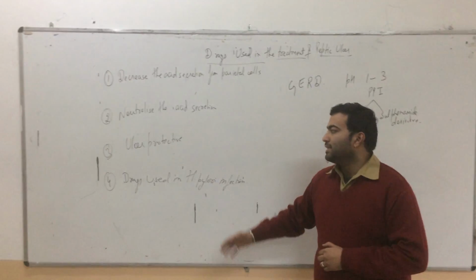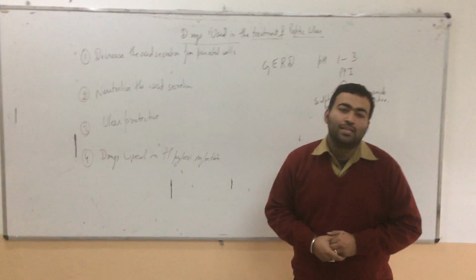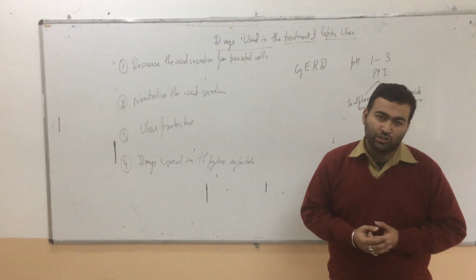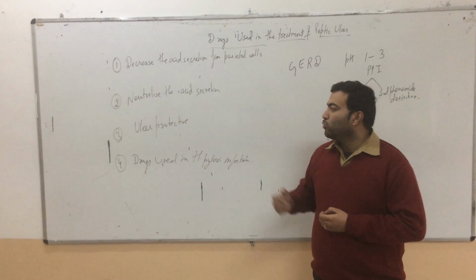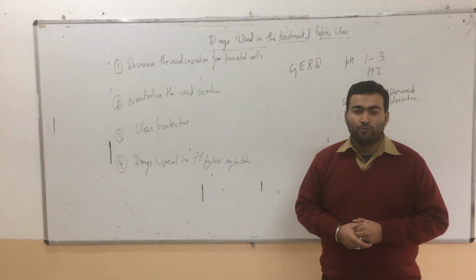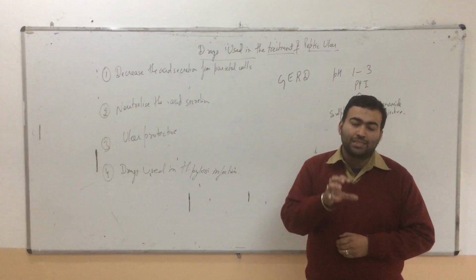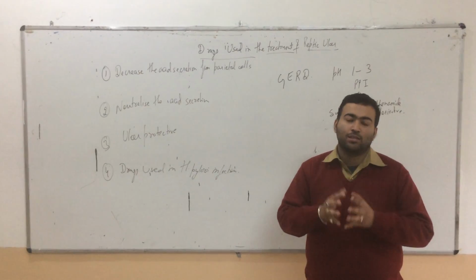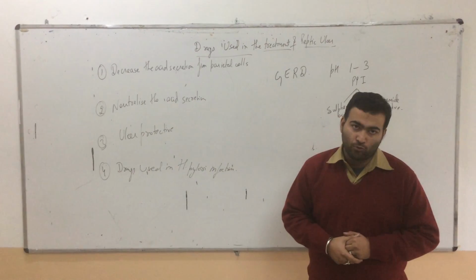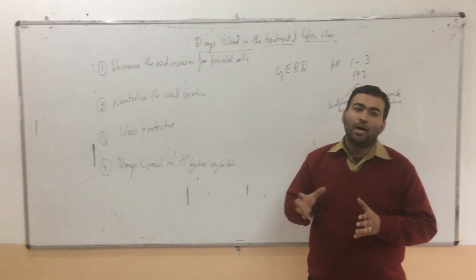The next category is the ulcer protective agent. These are used for the existing ulcer disease to protect the ulcer from further aggravation. The drugs used here are colloidal bismuth subcitrate or sucralfate. Actually, these drugs form a polymer-like complex, gel-like structure over the ulcer moiety. But this can occur only at pH less than 4, and they protect the existing ulcer from other traumas.